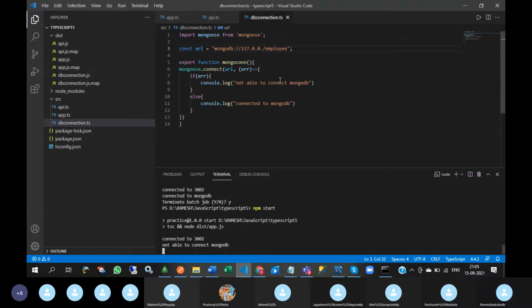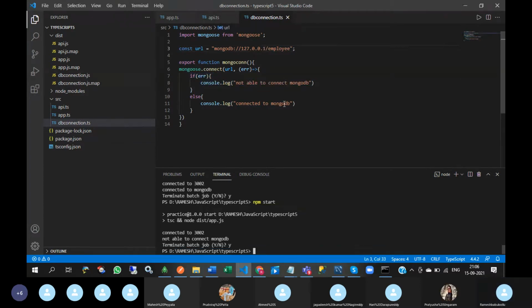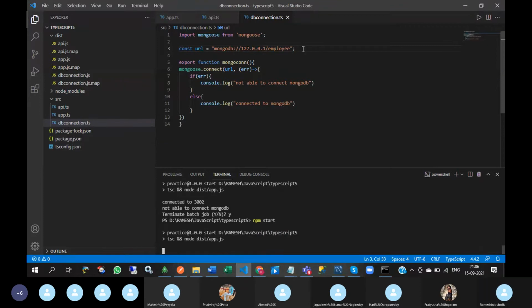So if there is an error, if anything is wrong, then it will go to this block. Is it clear? Oh yes, sir. Okay.